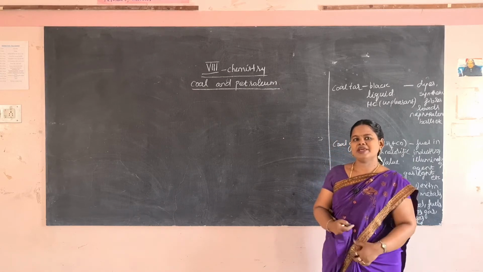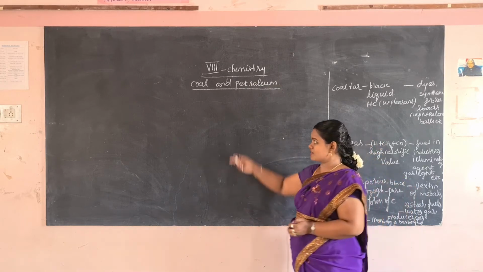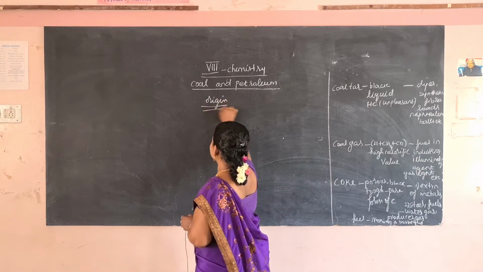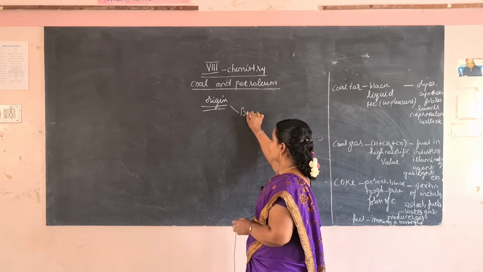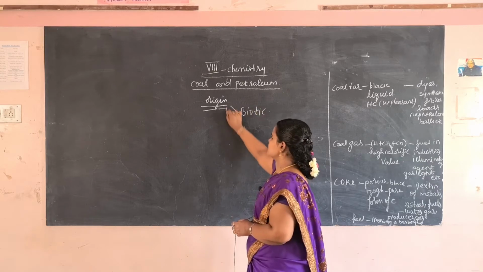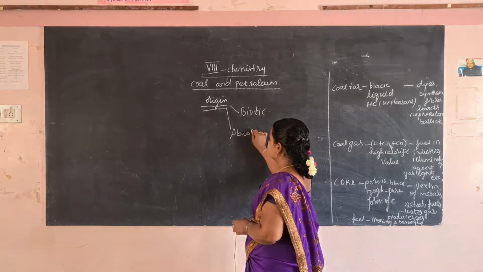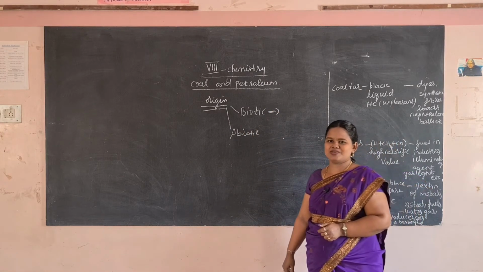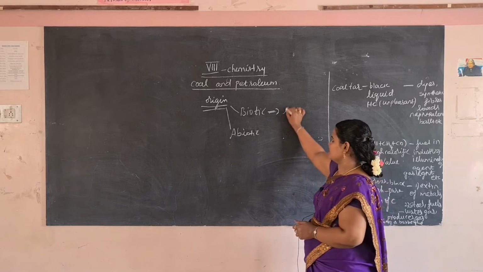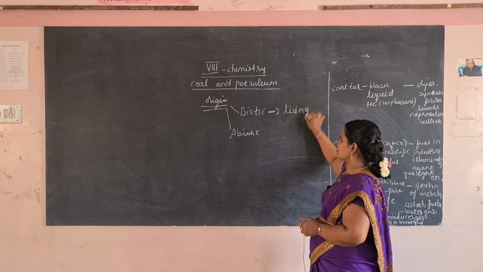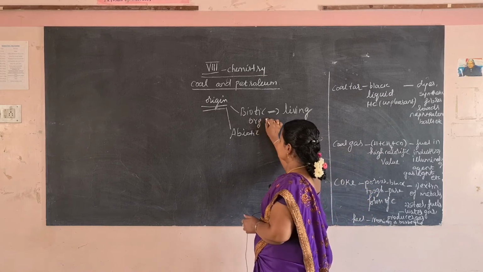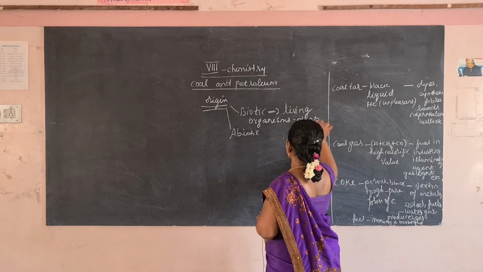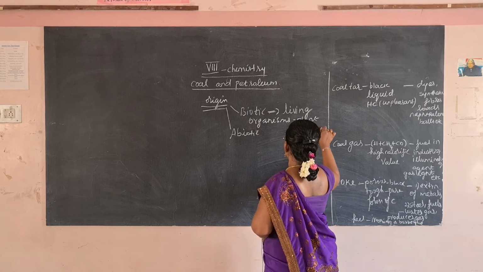Based on the origin, we classify the natural resources as biotic resources and abiotic resources. Biotic resources are the ones obtained from living organisms, for example plants and animals.